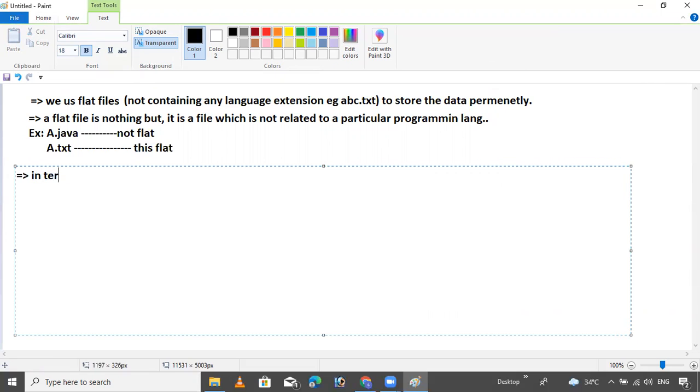In terminology, the data which is stored permanently is called persistent data.